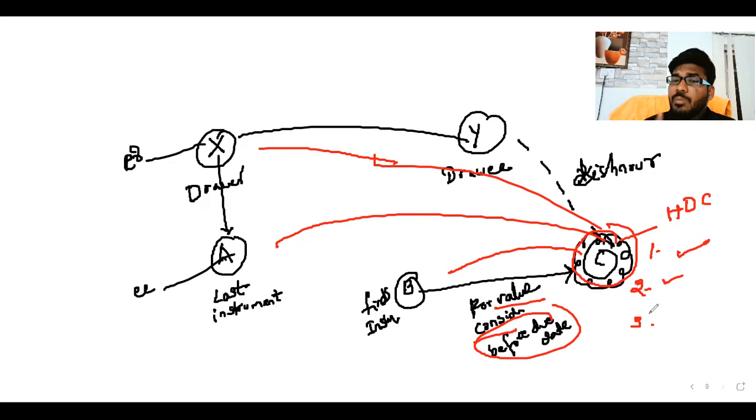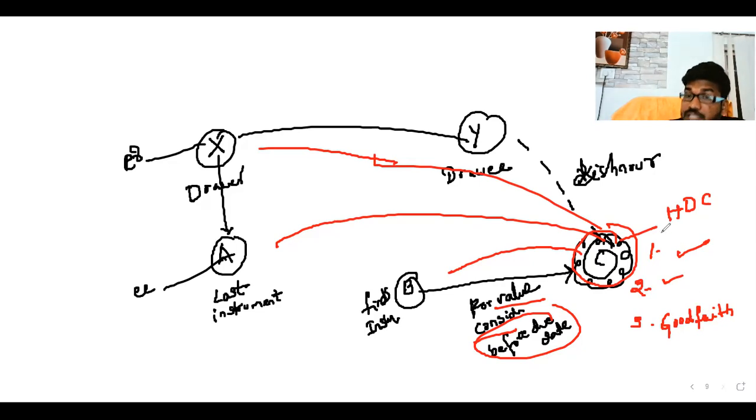C doesn't know about that. C is an innocent person. C thinks that B is the owner of the instrument and that B delivered the instrument. That concept is called good faith. He doesn't know about previous defaults. That is nothing but good faith.